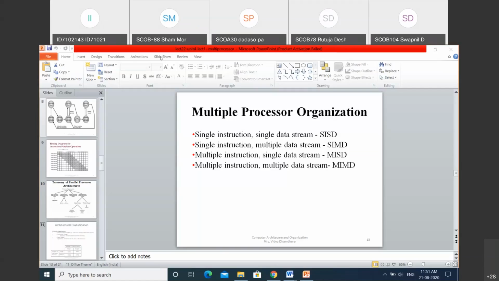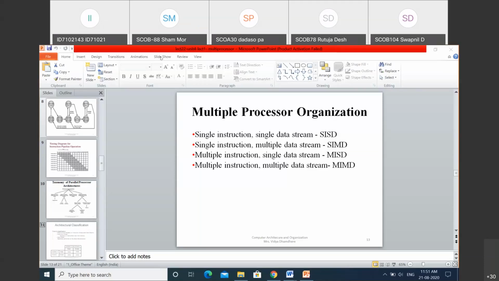Depending upon that, parallel processor has two types of architecture. The first one is called vector processor architecture and the second one is array processor architecture, which comes under single instruction stream and multiple data stream. Now, the third type, multiprocessor architecture, is multiple instruction single data stream.